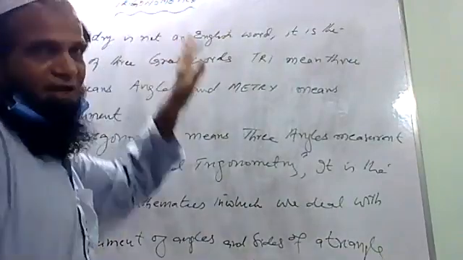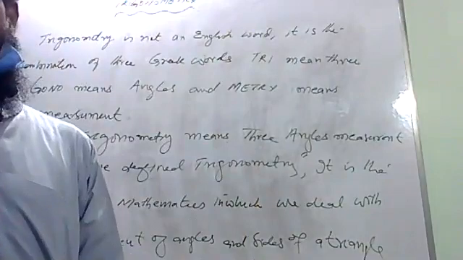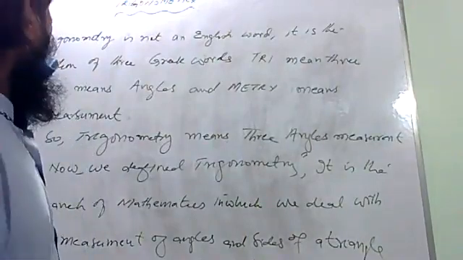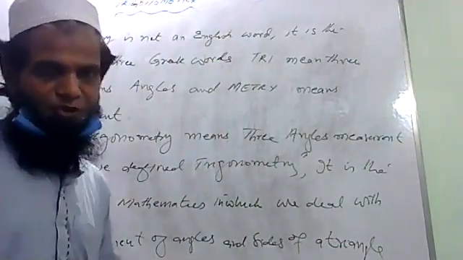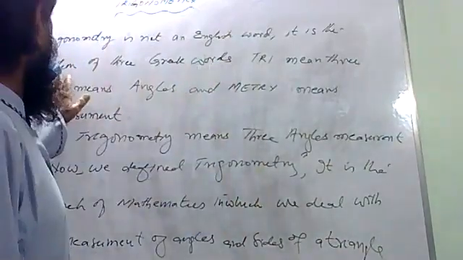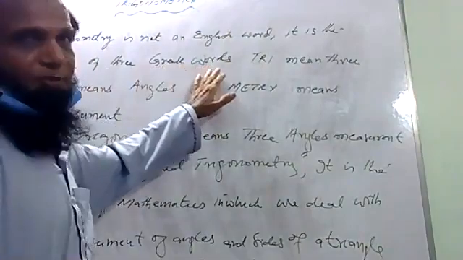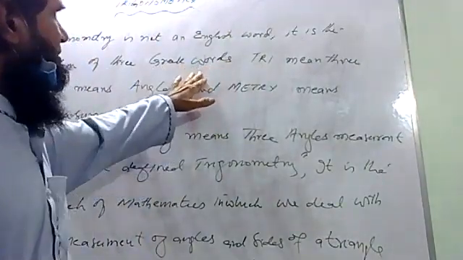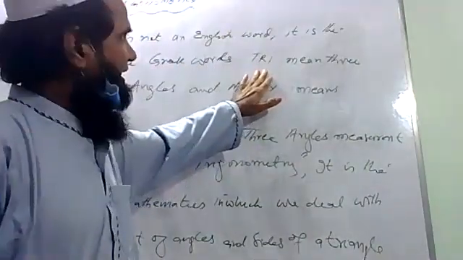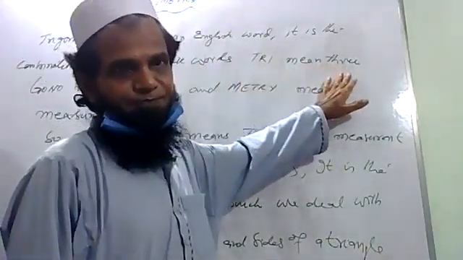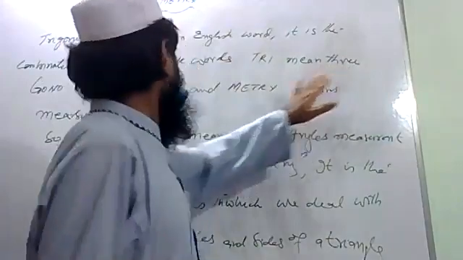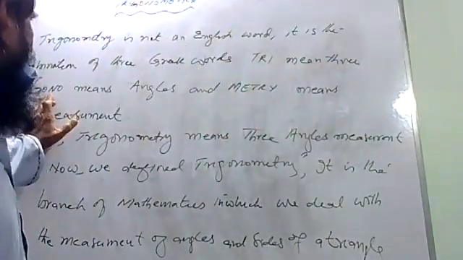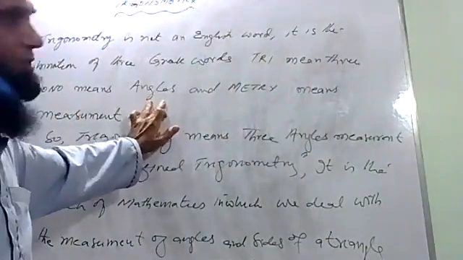So, trigonometry. I have told you before, when I was teaching you, that trigonometry is not an English word. Trigonometry is actually a combination of three Greek words. Tri means three. Gono means angles.